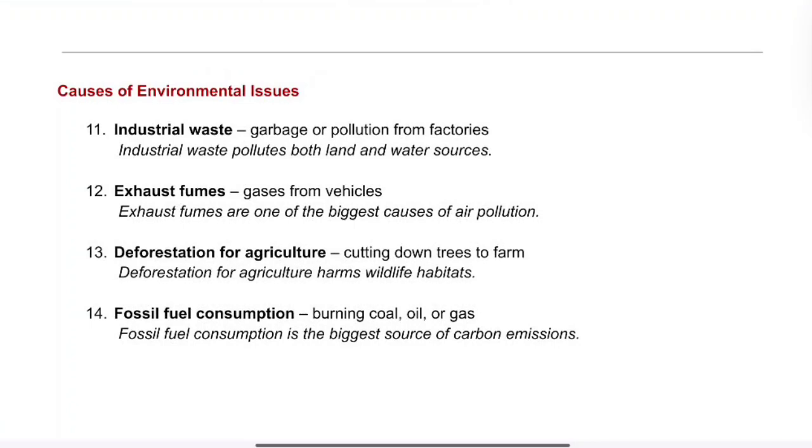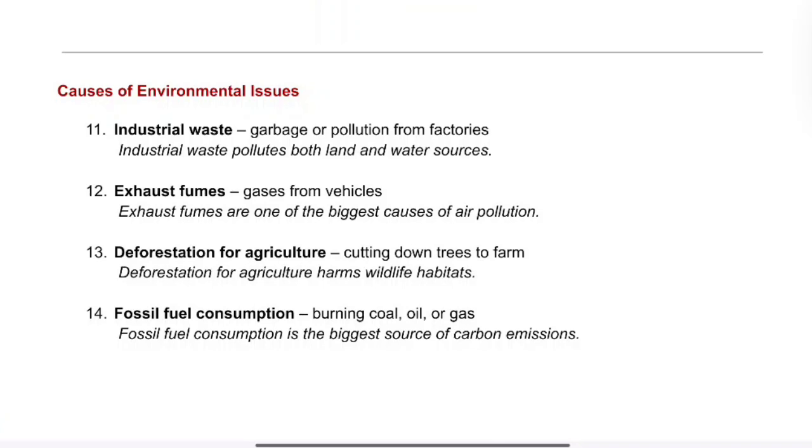Number 12. Exhaust fumes. It is the gases from vehicles. Example, exhaust fumes are one of the biggest causes of air pollution. 13. Deforestation for agriculture. It is the cutting down of trees for farming. Example, deforestation for agriculture harms wildlife habitats.